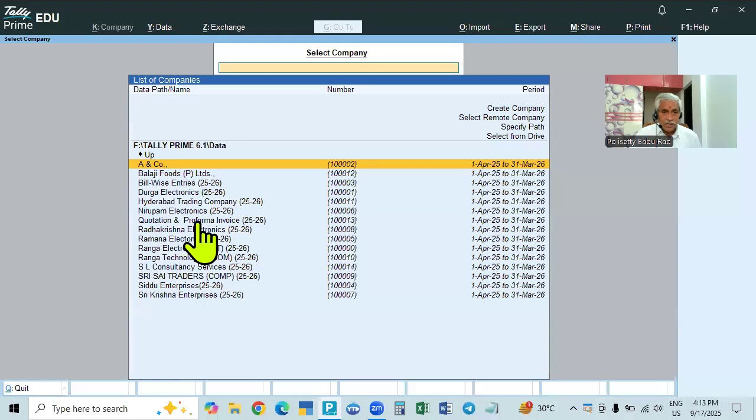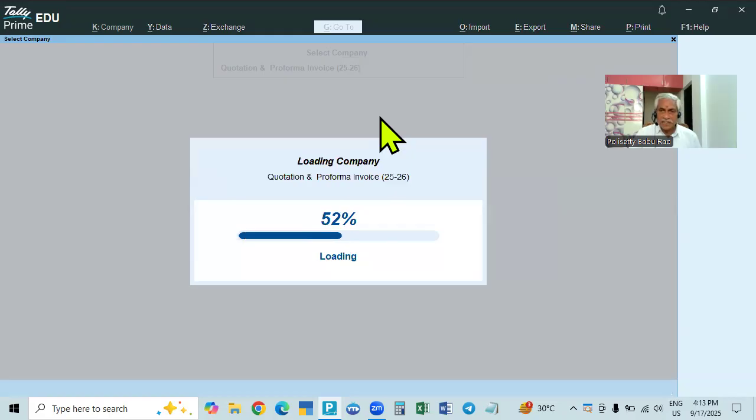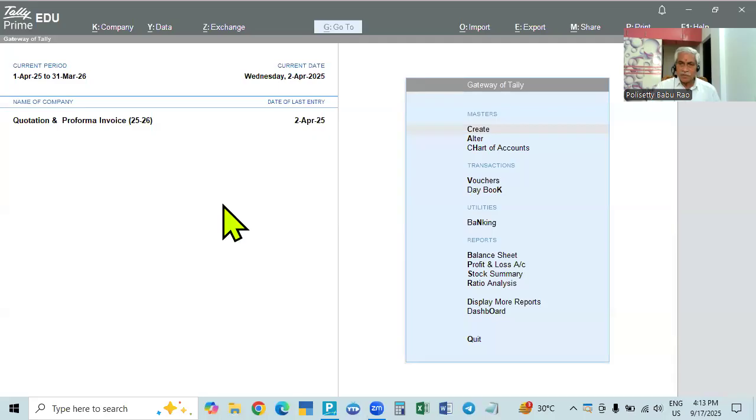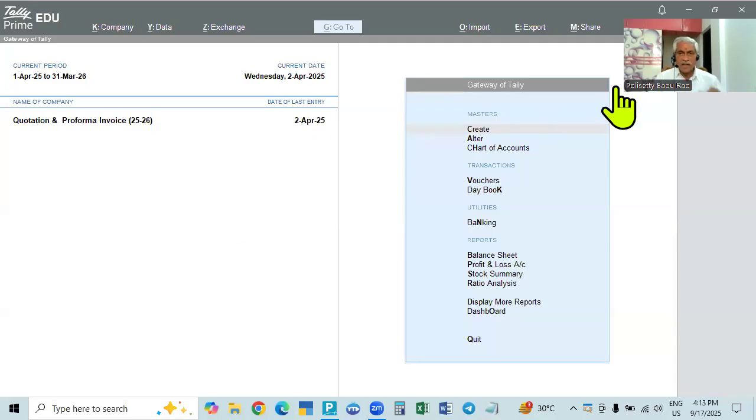So now we will enter into the topic. See here, we have already dealt with the quotation and proforma invoice: how to create the proforma invoice and the quotation, how to give them to the customers, and what are the other subsequent entries. So in that we did.